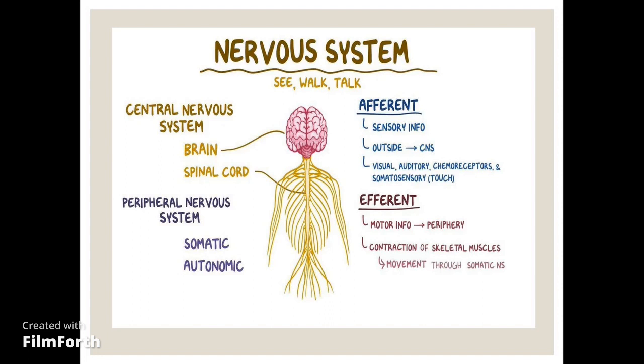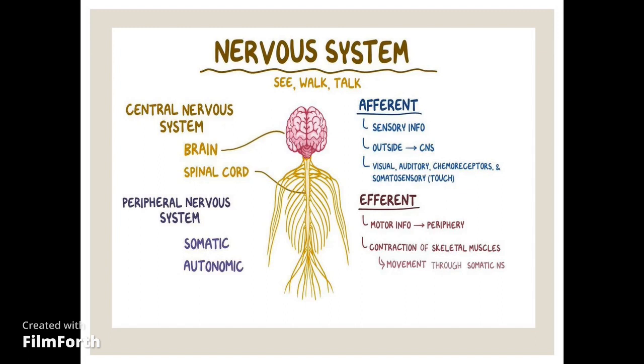Nervous system is a system which enables us to see, walk, talk, think, behave. It is responsible for our IQ level, our intelligence, our social behavior. Nervous system is divided into central nervous system and peripheral nervous system.